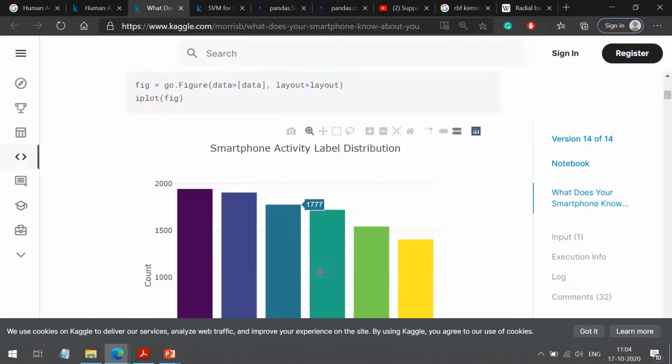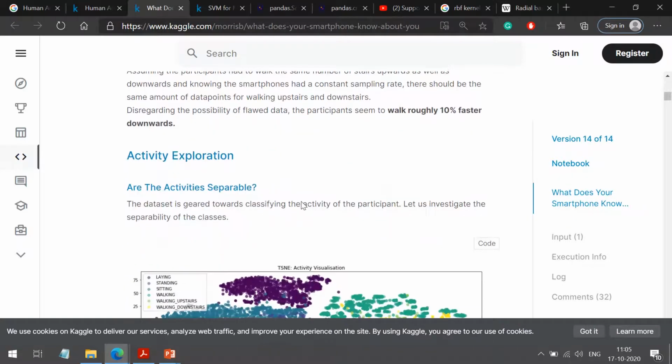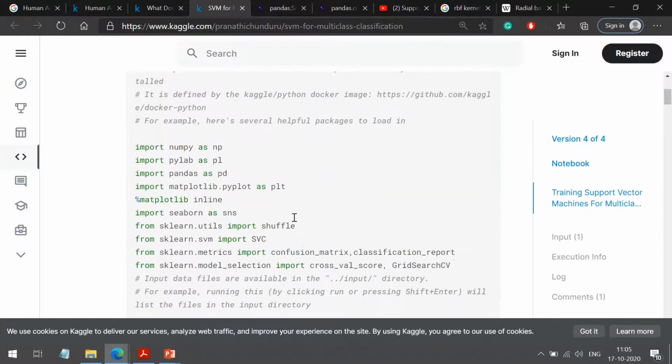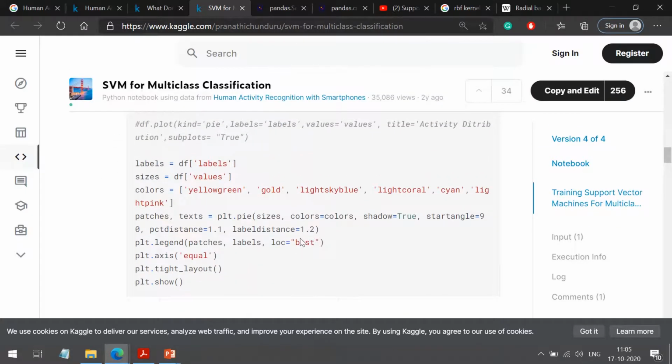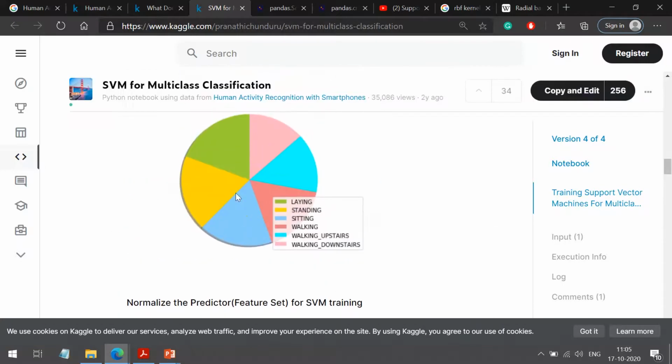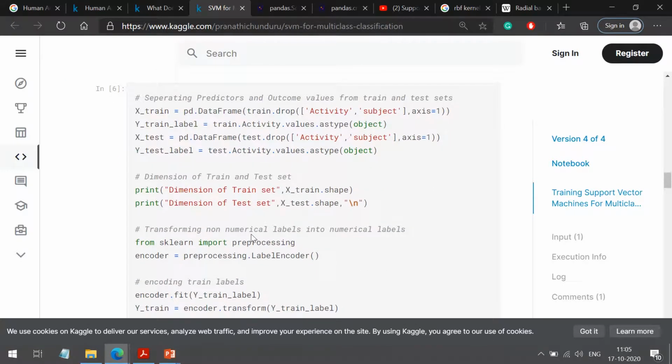Here we have plotted the bar chart, and here the pie chart, for seeing the distribution. Then we have created the xtrain, ytrain, xtest and ytest data sets.